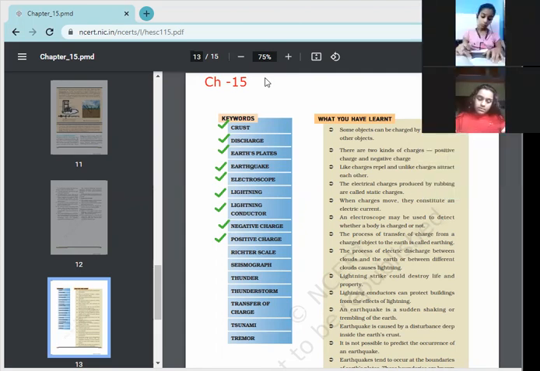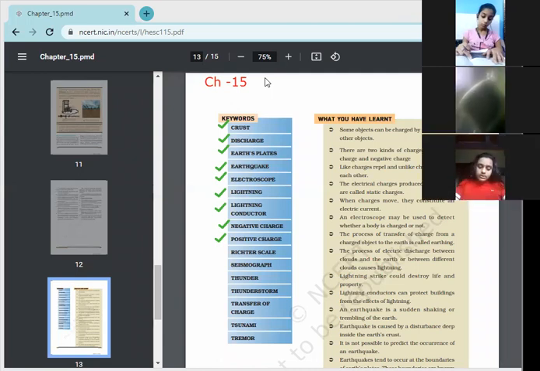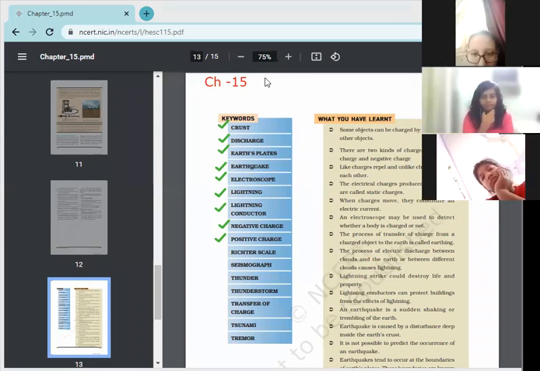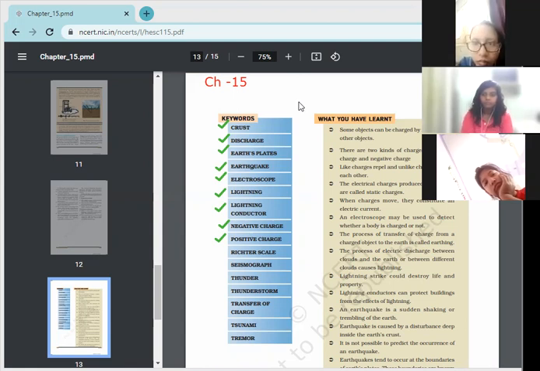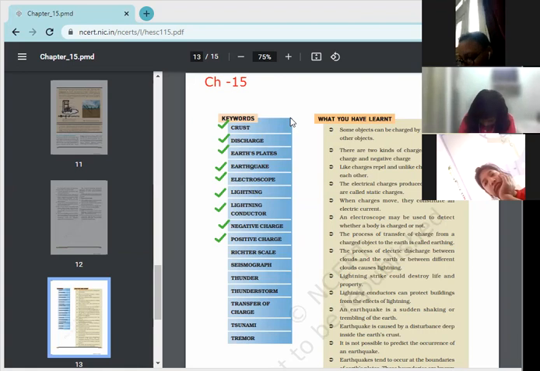Any idea how we can explain negative charge and positive charge? You won't be getting this definition in the book. Yes, Anshika Agarwal. Ma'am, positive charge is denoted with a plus sign. Okay. And negative charge is an electric property of a particle at the subatomic scale. Or you may write down that negative charge is denoted by a negative sign, and positive charge we can write down as a positive sign.